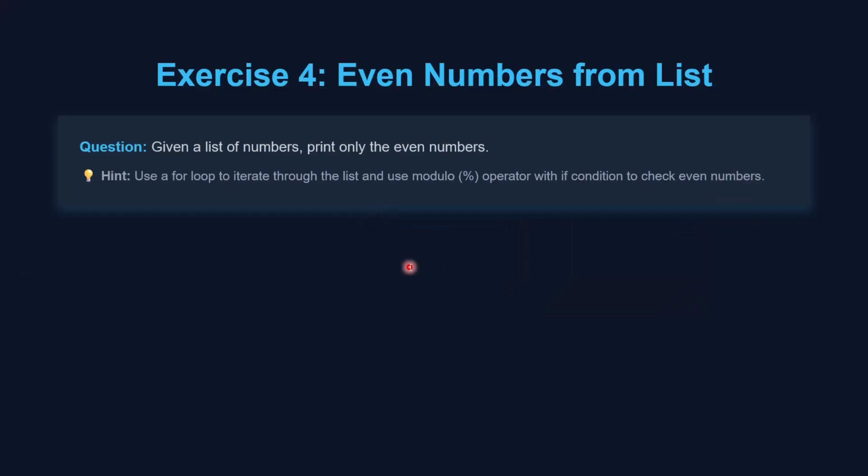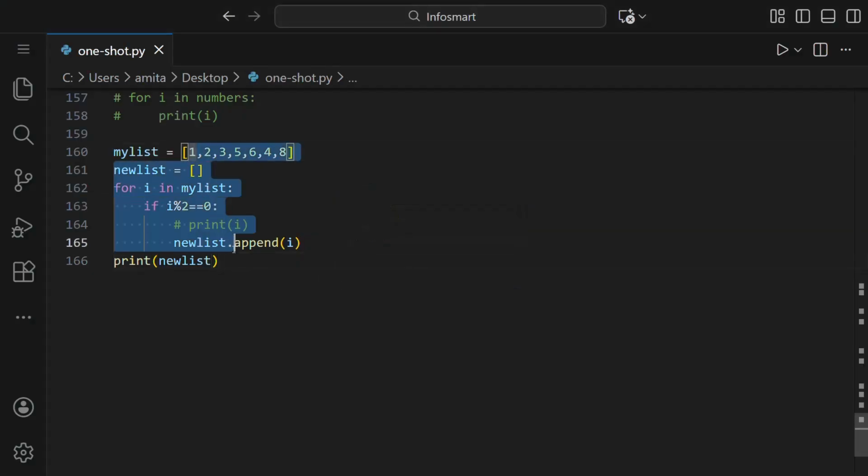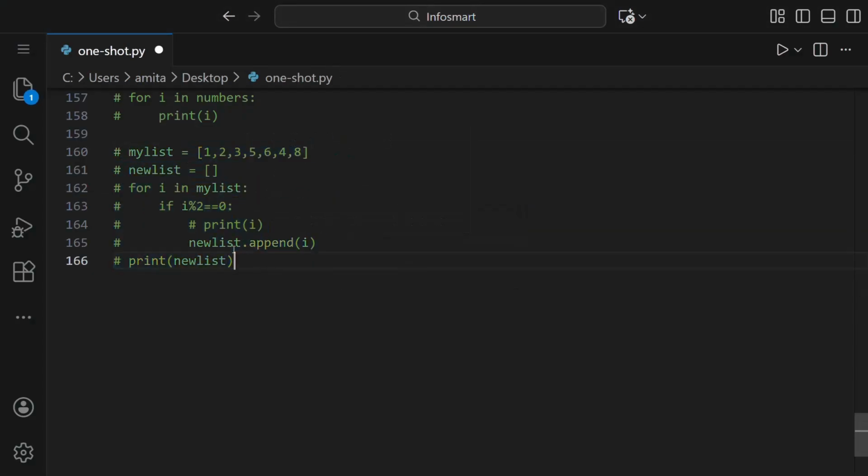So let us see the next question, which is to create a list of student names and check if a given name exists in the list. Okay, so basically what we have to do here is we have to create one list of names, and then we have to check its membership.